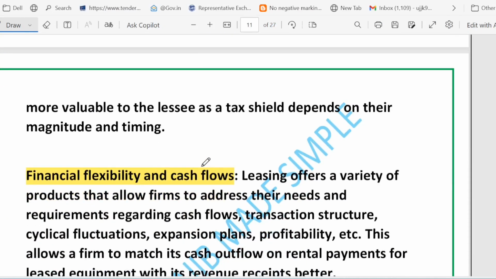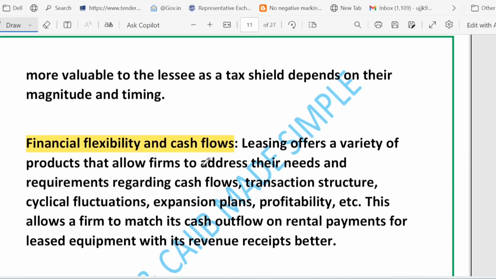Then we have cash flow match. Like a mango pulping firm, they need an extra packaging machine only during the 3-month harvest. So leasing for that season is cheaper and easier than buying.